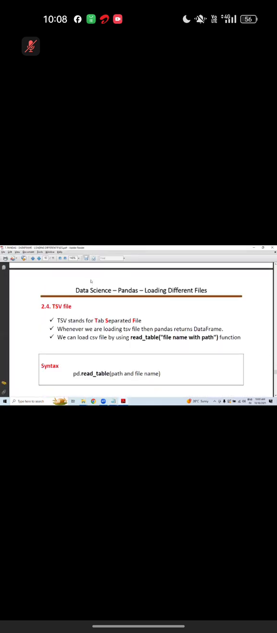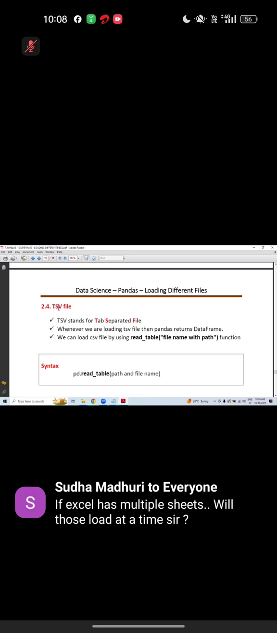Yes, successful. We are done with the Excel file also. The next one is the TSV file. TSV means tab separated values, like comma separated values. This one is called tab separated values.